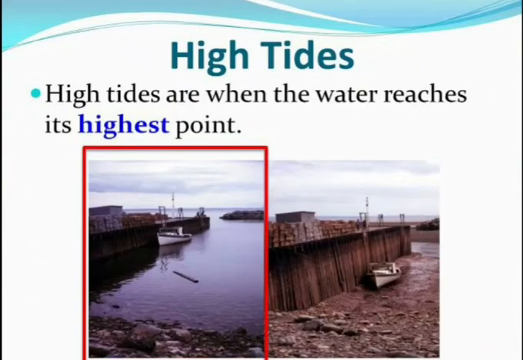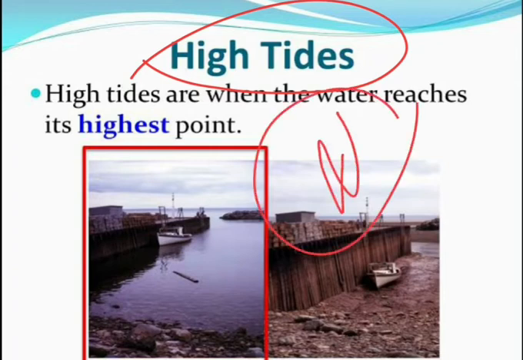About the high tides, now all of you got it. High tides are when the water reaches its highest point. Some of the importance of high tides, as you can see: high tides help in navigation. They raise the water level close to the shores. High tides also help the ships to arrive at the harbor more easily. The high tides also help in fishing.